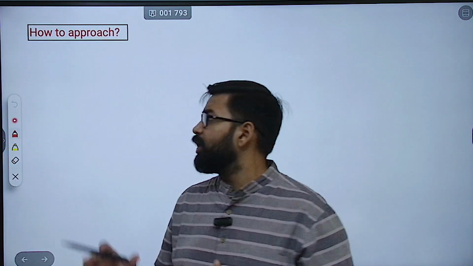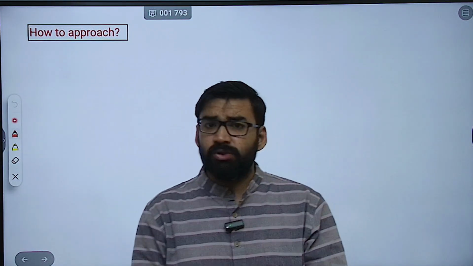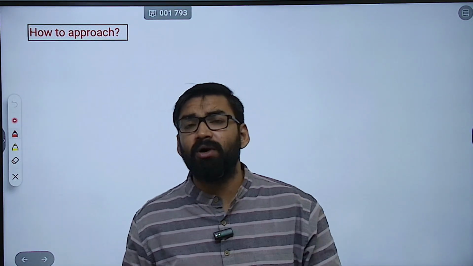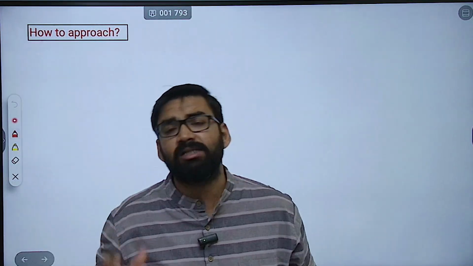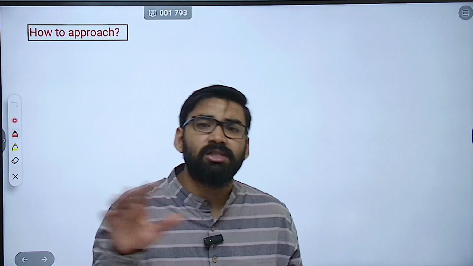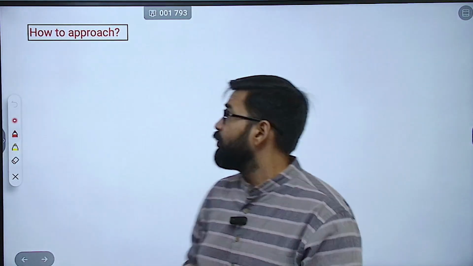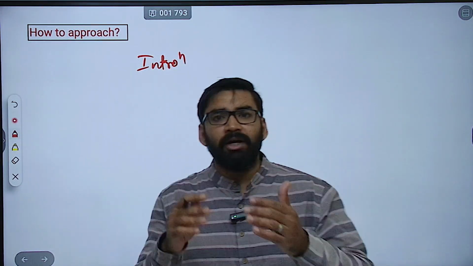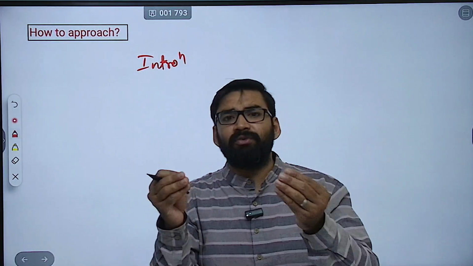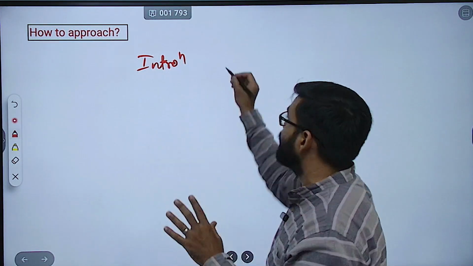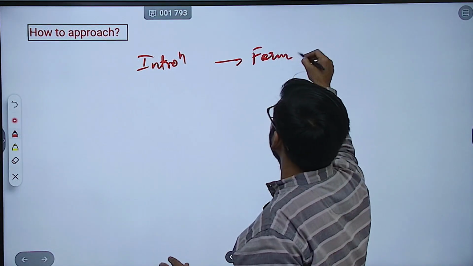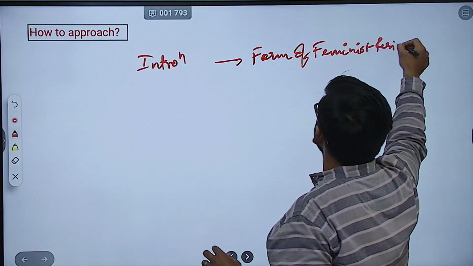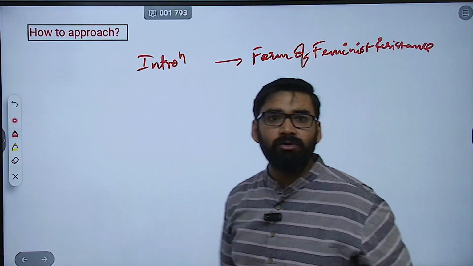So first of all, you need to understand that this question is related to current affairs, and the directive here is comment. Comment जब भी दिया होगा, that means you have to give a critical and balanced discussion with analysis. That means not just the factual narration. So first you can introduce your answer, है ना। So you have to write a wonderful introduction. Introduction कैसे लिखेंगे? Briefly you have to define the red lipstick movement as a form of feminist resistance. You can mention these things.